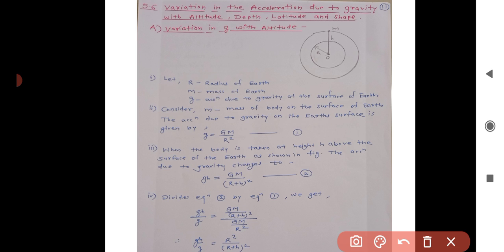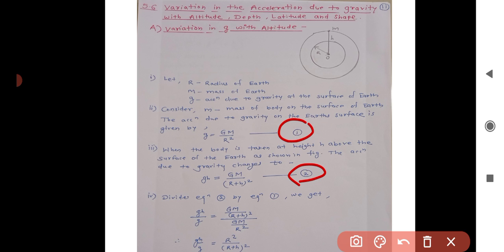Now when the body is taken at a height h above the surface of the earth, as shown in the figure, the acceleration due to gravity changes to gh is equal to capital GM divided by (r plus h) whole square. This is equation number 2. Now divide equation 2 by equation 1.